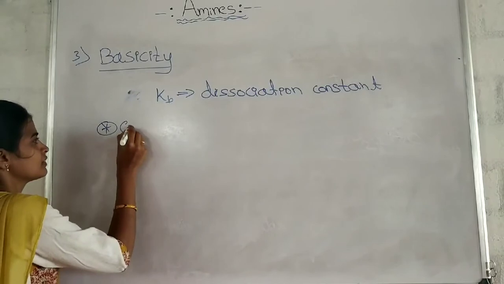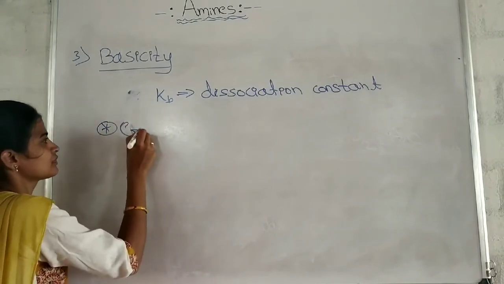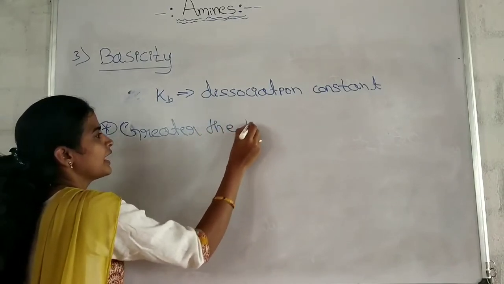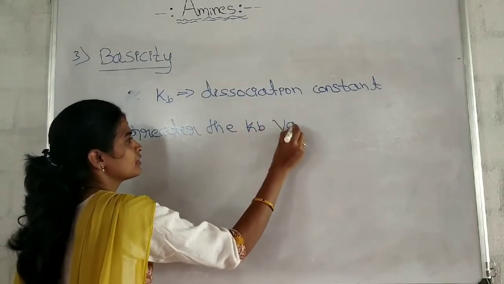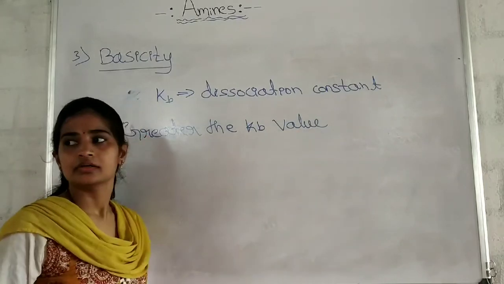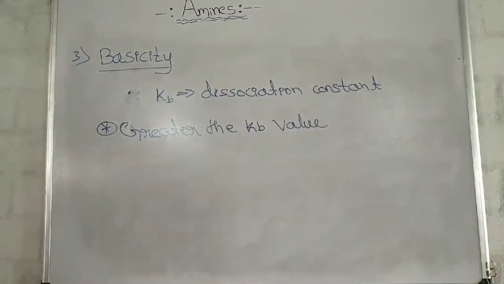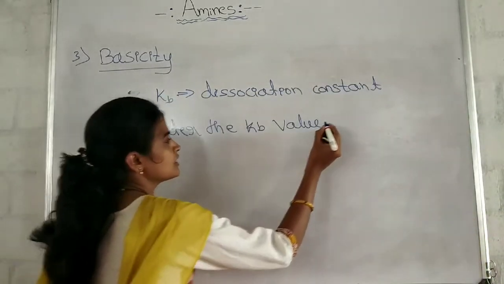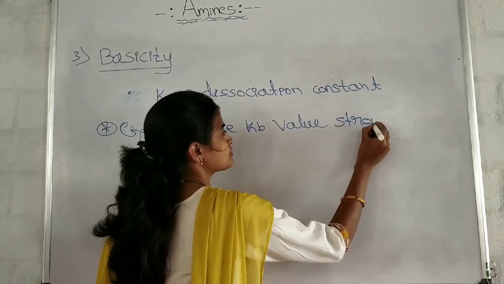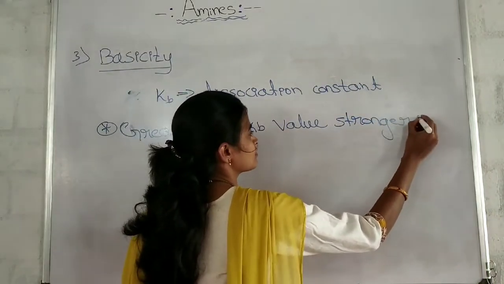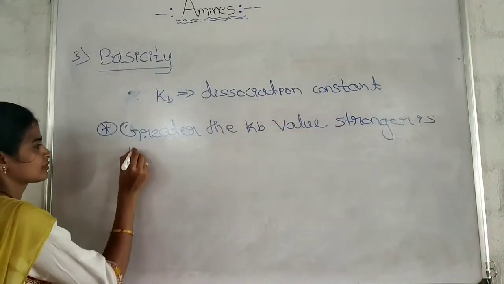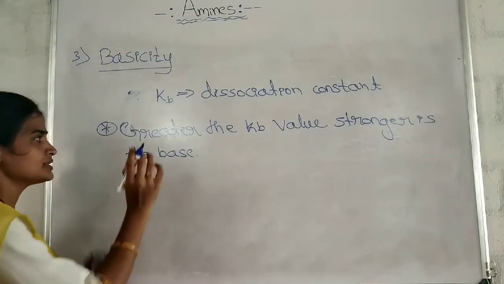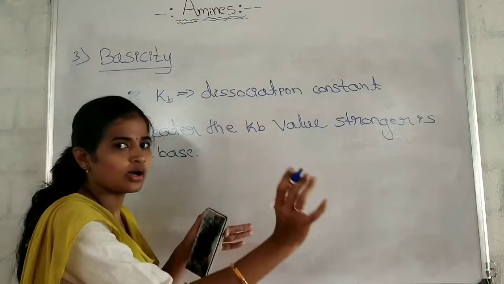Remember, greater the Kb value, stronger is the base. This is an important point: greater the Kb value, stronger is the base.